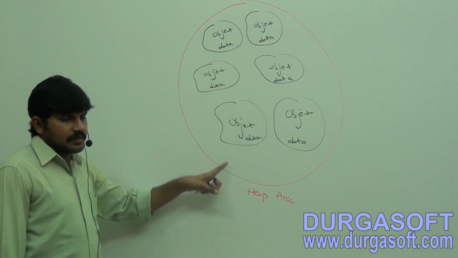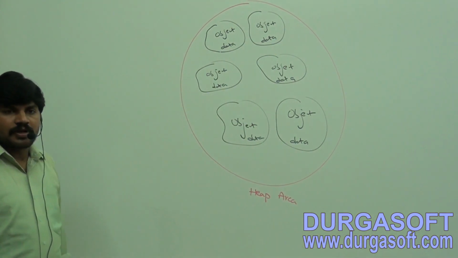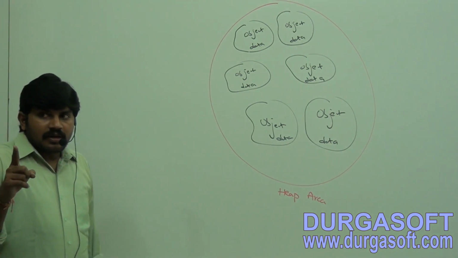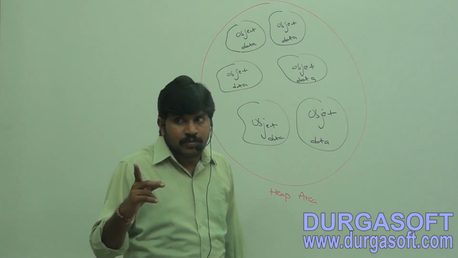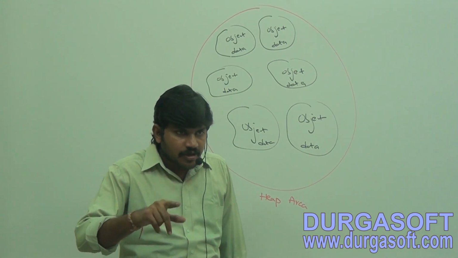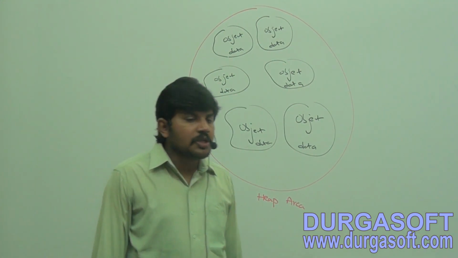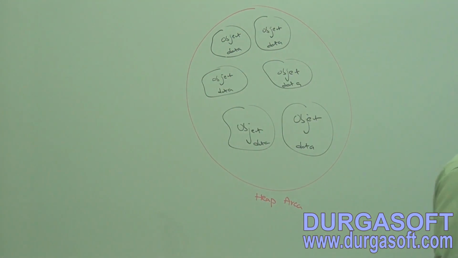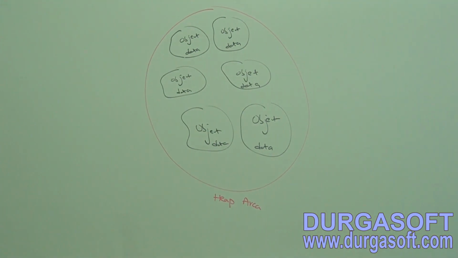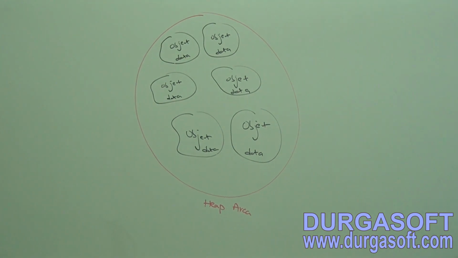Okay, take this one. Next, one more point. Have you observed? Is the heap area continuous memory or need not be continuous? Heap area need not be continuous.